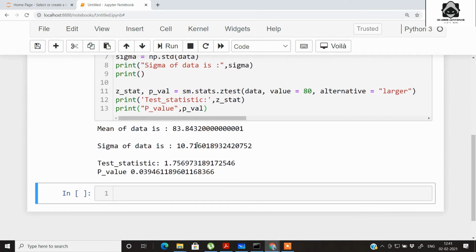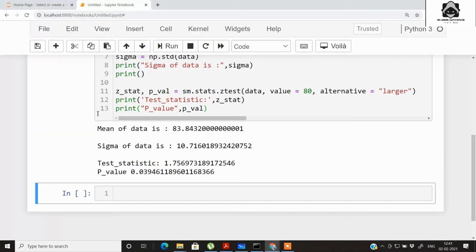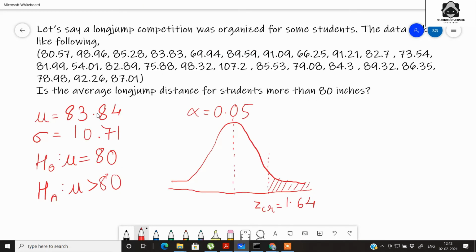So we get the mean as 83.84. So we can write here the mean is 83.84. The standard deviation we are getting as 10.71. And the main thing that we wanted to find out is whether the average long jump distance of students is more than 80 or not. So here we get that the test statistic is equal to 1.75. So if we plot this 1.75 on this standard normal distribution curve,